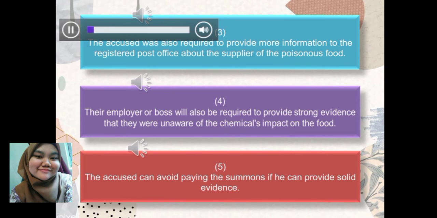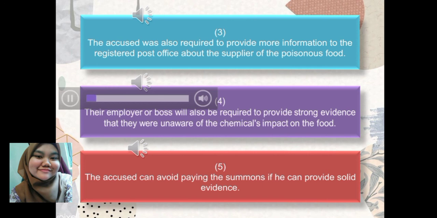Number 3 stated that the accused is also required to provide more information by registered post about the supplier of the poisonous food. The accused person must send proof to the public prosecutor's office within 10 days of the charge being brought against him. He must provide a copy of the statement as well as written notice indicating that he will use the statement as evidence.